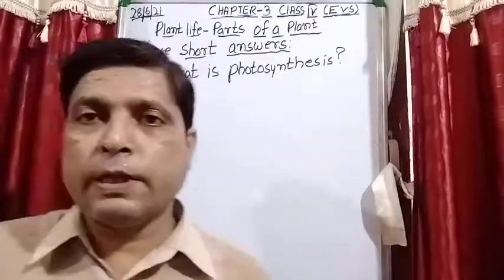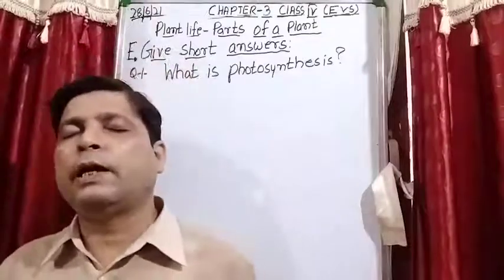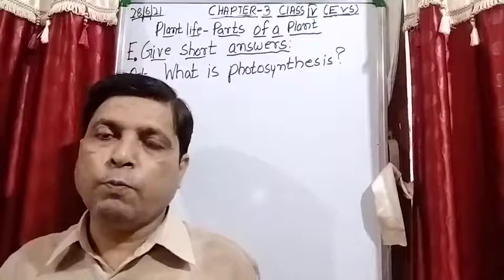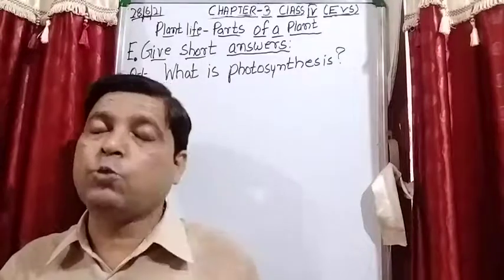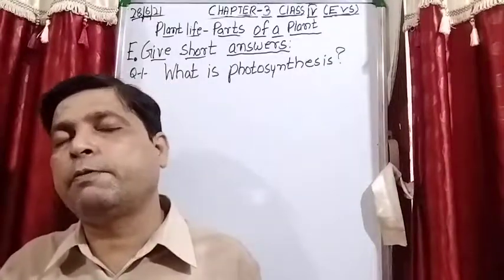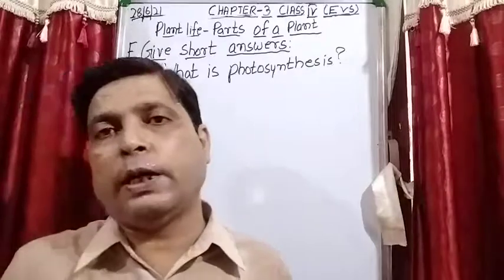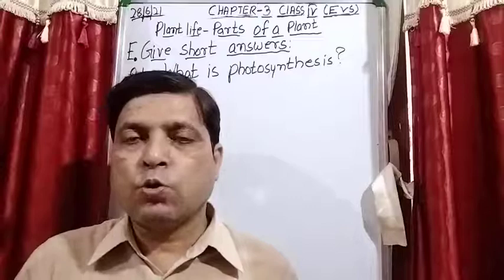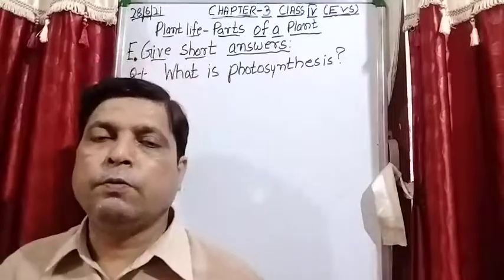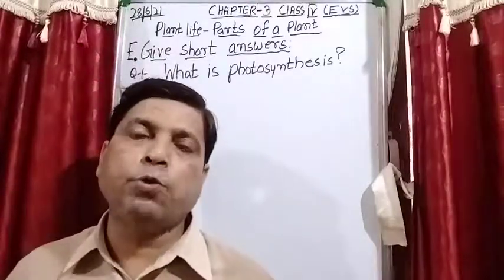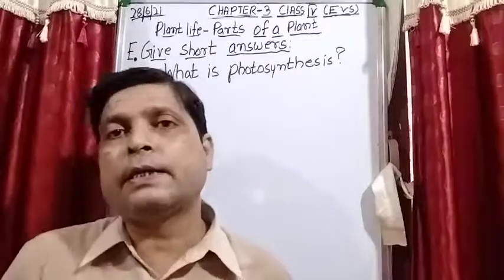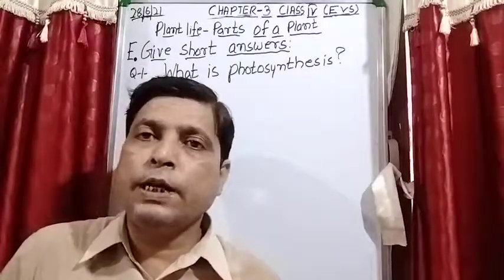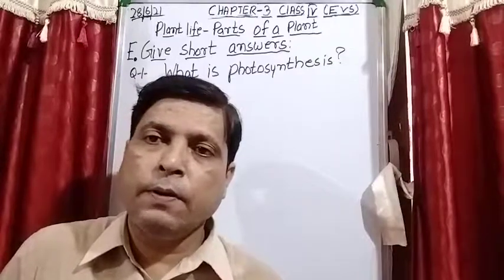Because when I explained the structure of the leaf, I told you about the mid vein. So many side veins are attached to this mid vein, and what is their function? To distribute water and food in the leaves. Okay, so student, water is absorbed by the root, and the root passes it to the stem, and then the stem passes it to the leaves. And after that, how do the leaves take carbon dioxide?